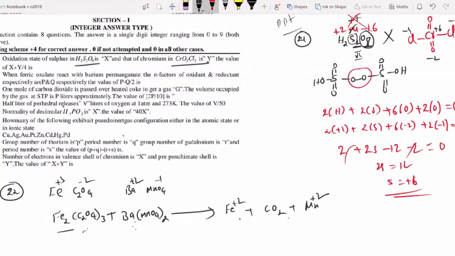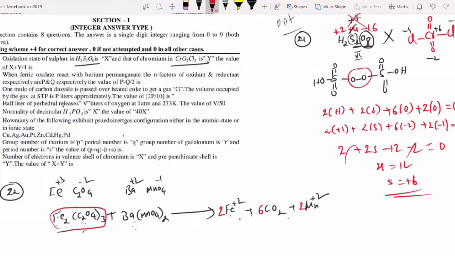Here now you go for oxidation number. Sorry, one more point. How many irons are there? 2 irons should be. 3 2s are 6, carbon dioxide should be 6, and barium 2, manganese should be 2. Sir, why do you put like this? Per molecule you should calculate always. Per molecule 6 carbons are there, 2 irons are there, 2 manganese are there. How many atoms are present on the reactant side? The same number of atoms should be on the right side, the product side. So that is why I have placed 2, 6, 2.